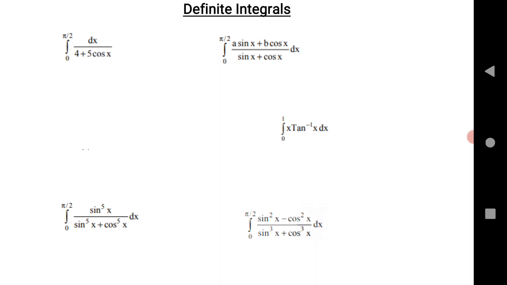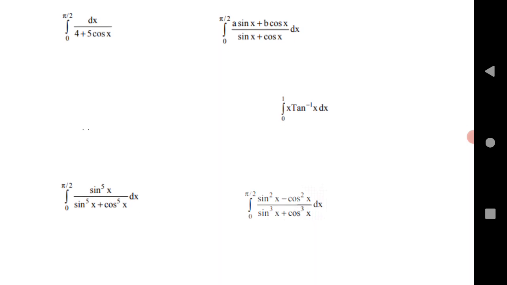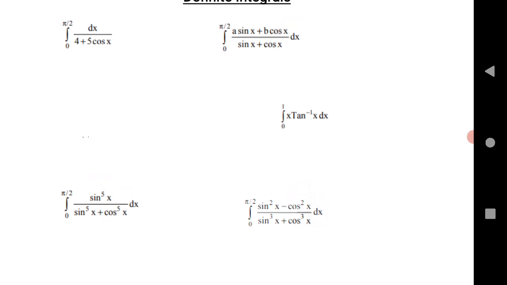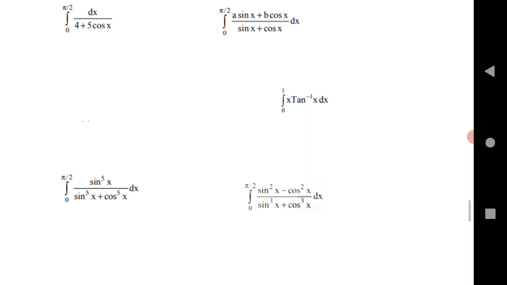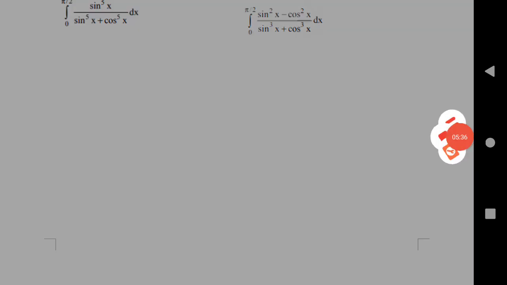Next, there is one more question. Suppose here sin^n x is there, and sin^n x plus cos^n x is there. There is one more question, same like this, with cos π/2 x and sin π/2 x, cos π/2 x. You can check in your reader, you will find that one. Instead of sine, you will find cos π/2, sin π/2, and cos π/2. If you practice this kind of question, that definitely gives you 4 marks from this chapter.